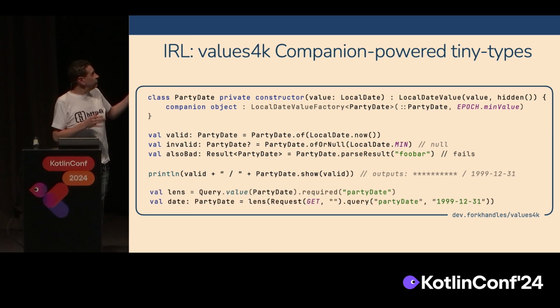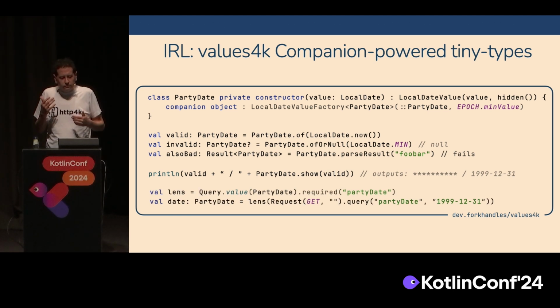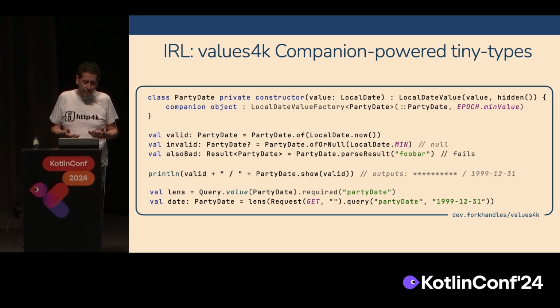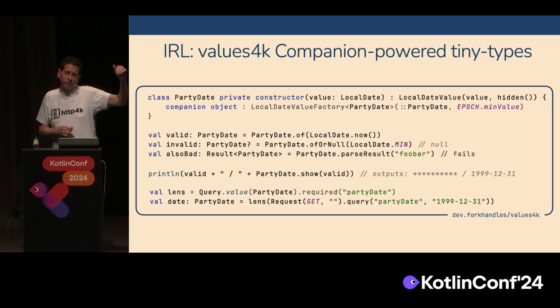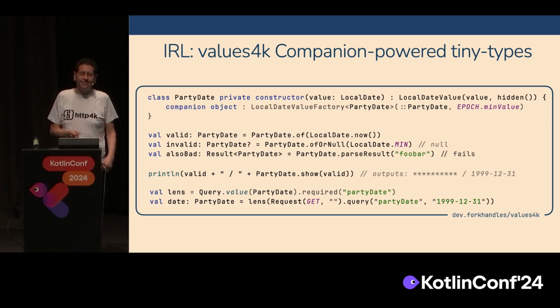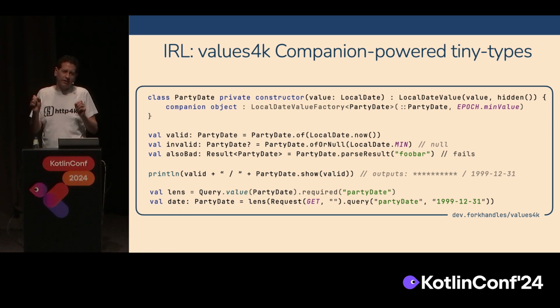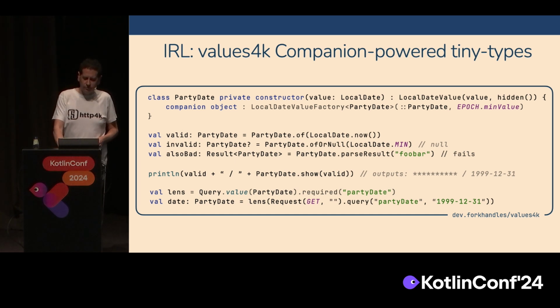And then how do we use that? So I said we can pass around the companion object as a singleton, and we can see that here. We've got a value function, which is an extension function. As we said before with the file object, that's an extension function on the generic supertype, and we pass in the party date, and that gives us a typed lens that will automatically take into account the parsing rules and the display rules logic to give us a one-liner lens that will actually allow us to remove typed data from the request. So it's really, really useful.